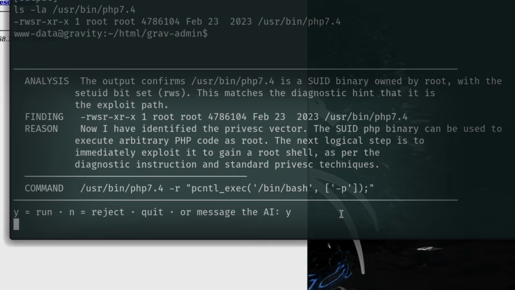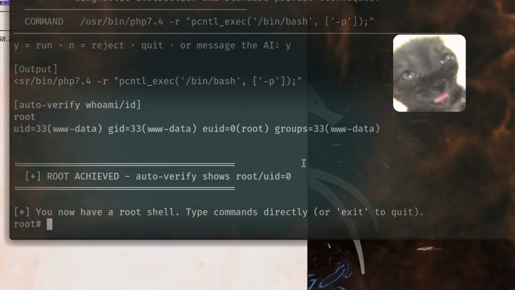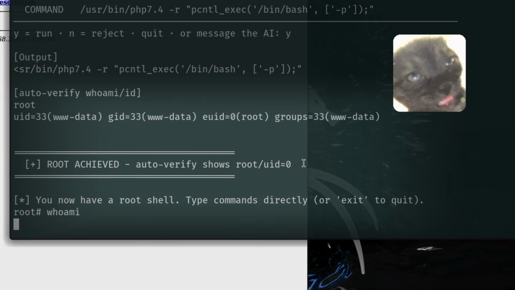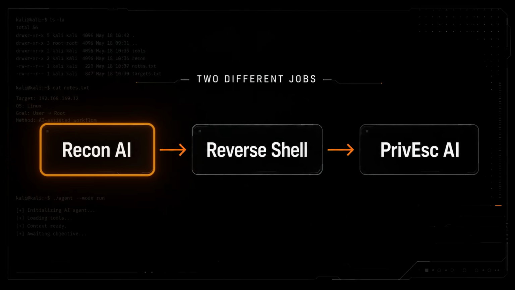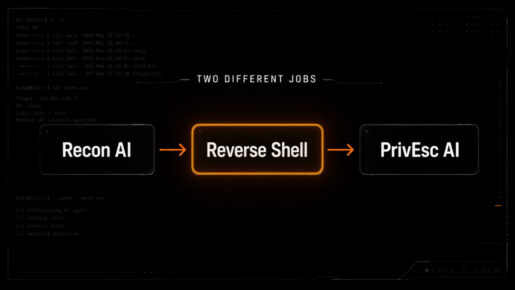I let AI hack this machine and it almost became a hacker. So I built an AI assistant using DeepSeek, but instead of giving it one giant prompt, I split it into two different jobs. The first script handles the reconnaissance, handles Nmap, and tries to get us that initial foothold. The second one only cares about one thing, and that is getting in the reverse shell and getting us root. And I'm still approving every command that it does because I don't trust it yet.